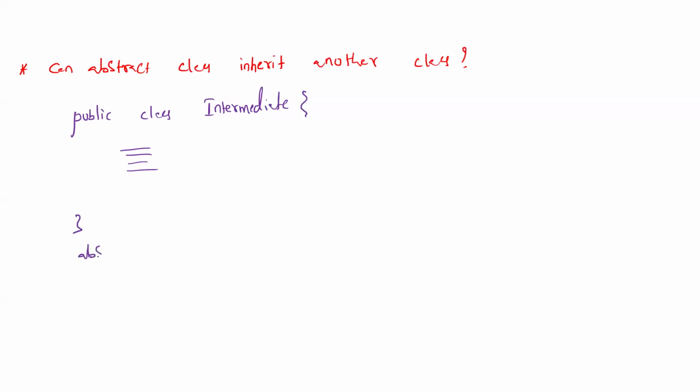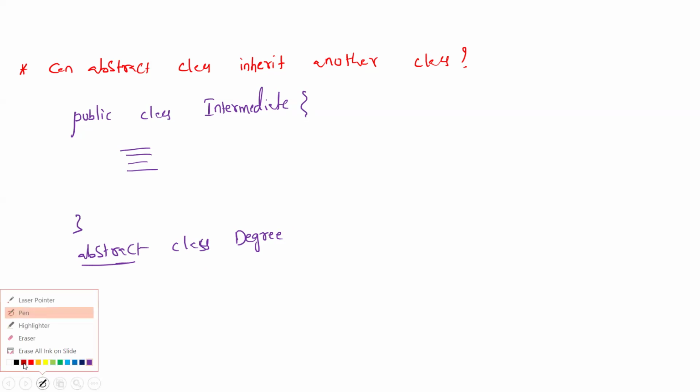This class is abstract class, some class name, say degree. Now what is the question? This is abstract class. Can it inherit some other class? Can abstract class inherit another class is my question. Yes or no? So here the syntax which I wanted to write is extends intermediate.